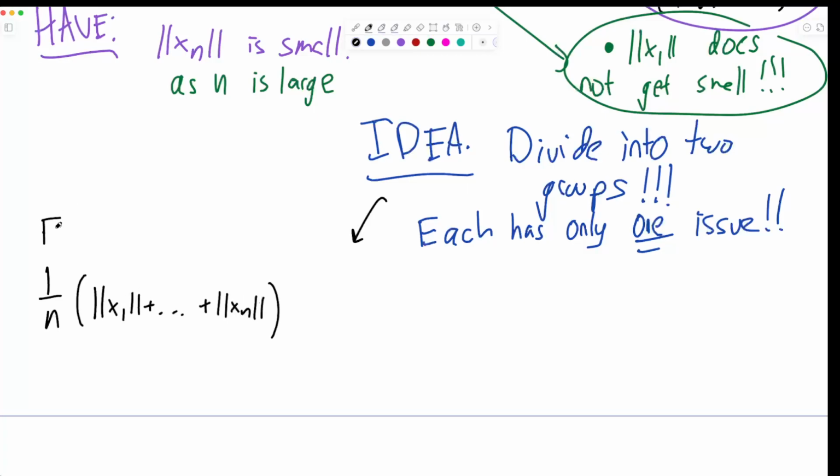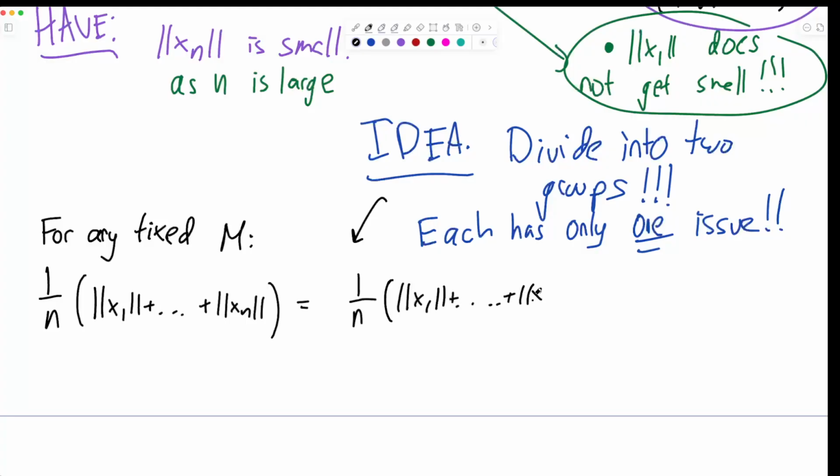So for any fixed, let's fix my favorite number m. Okay, we can write this as 1 over n times the sum of the first m, and then we do the rest, x_{m+1} all the way up to xn.